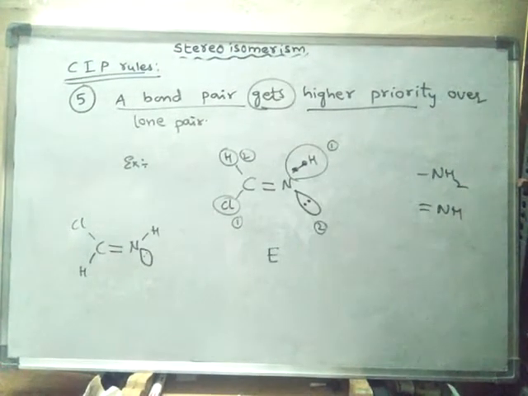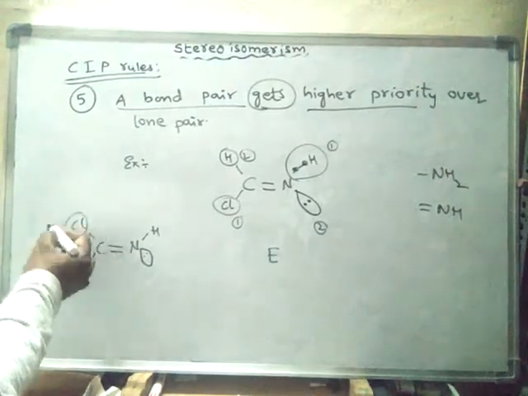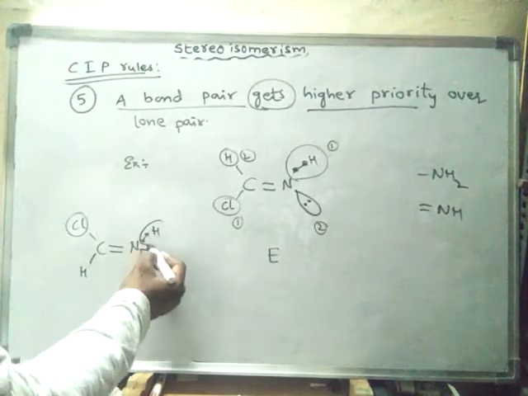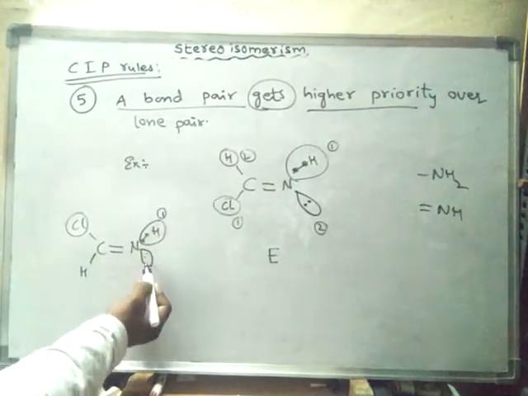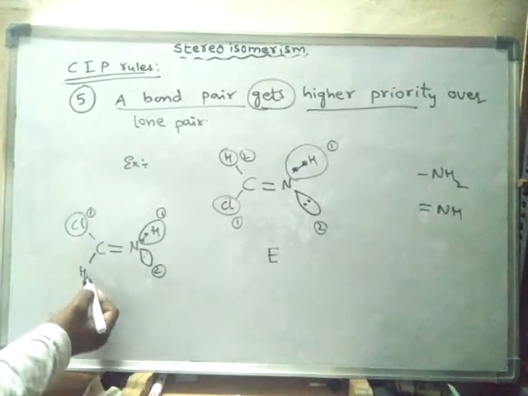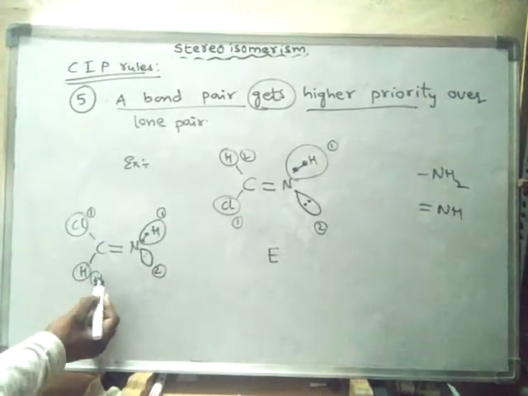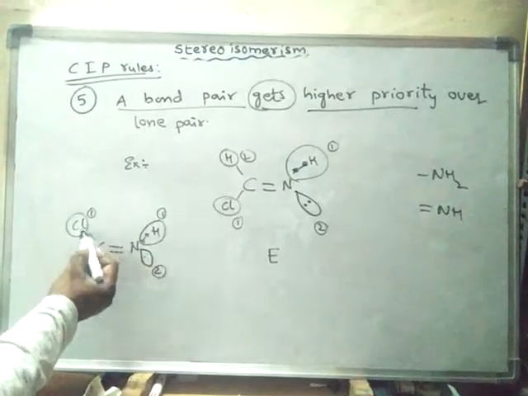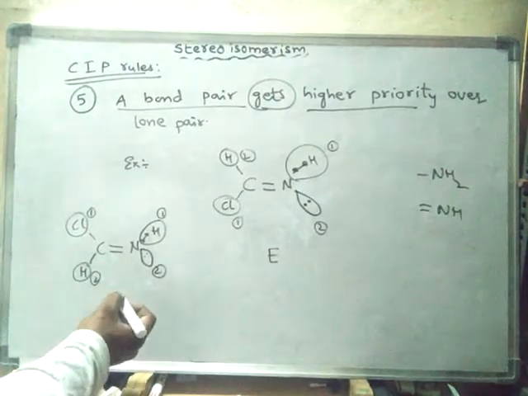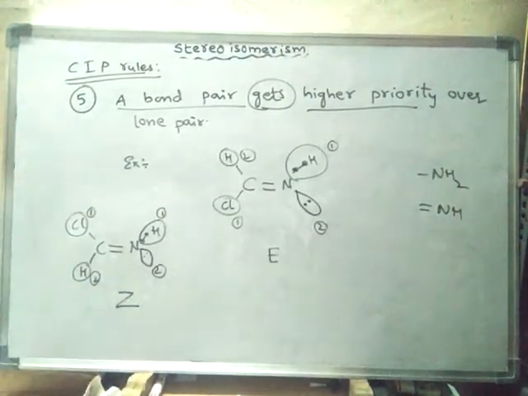Suppose it is like this, then it is Z, because here this is higher priority and this is a double bond. A double bond will get higher priority than the lone pair. So the higher priority groups are on the same side of the axis of the double bond. Hence it is Z configuration.